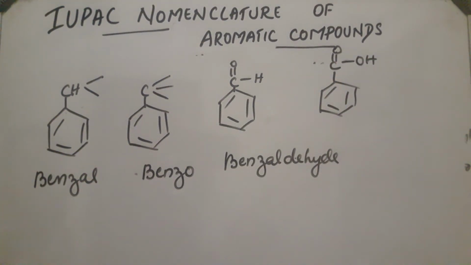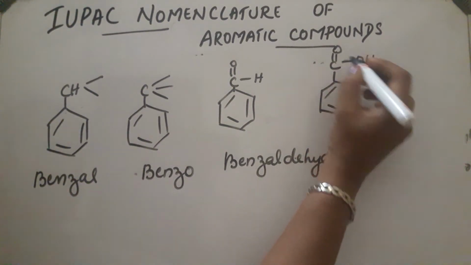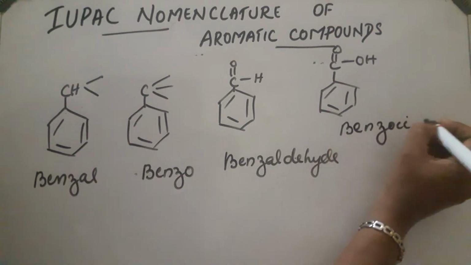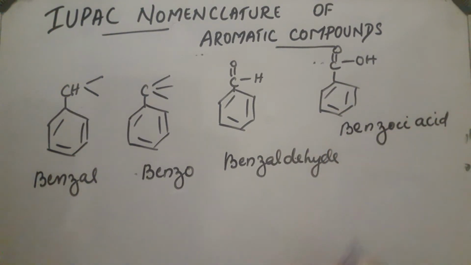Okay, in such a case, three substituents, one double bond and one single bond. The compound will be benzoic acid. This is an acid group. So, benzoic acid. It's another category.